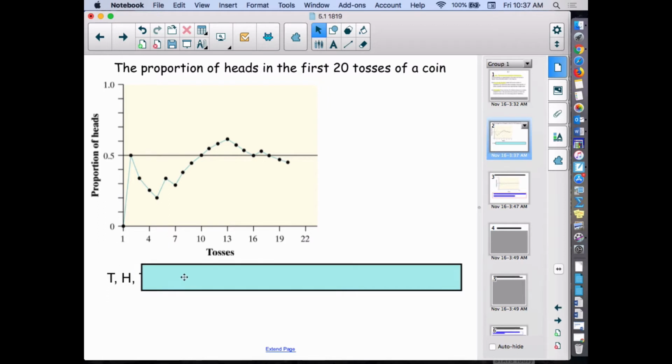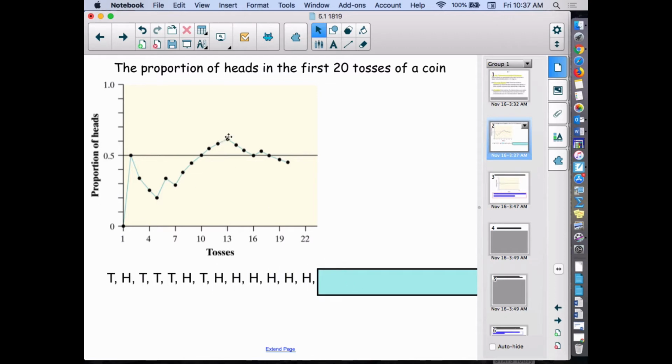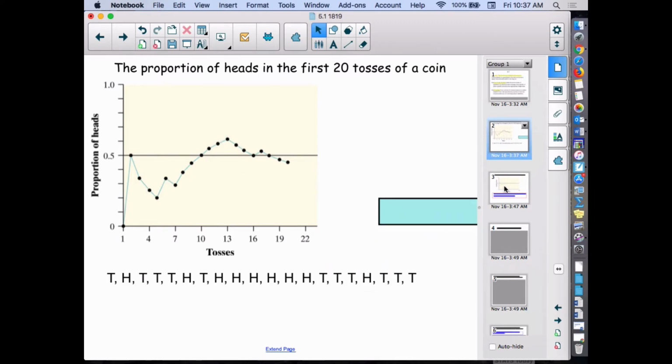But then if we get tails, tails, tails, our proportion of heads is now dropped because of the randomness, because of the unpredictability. And so as we keep flipping, if we got heads, we see it jump up. Another tails causes it to drop down. Then we get a string of heads that actually puts us up and over 50% now for heads.